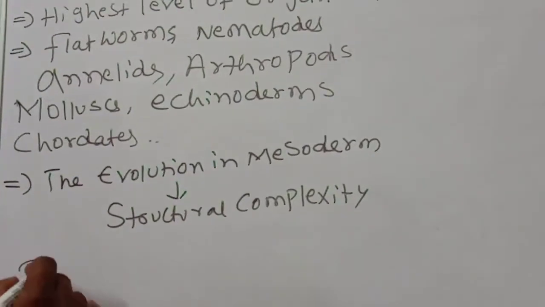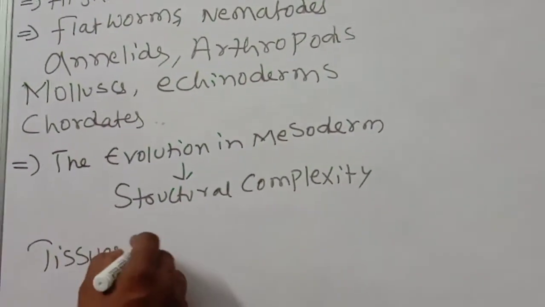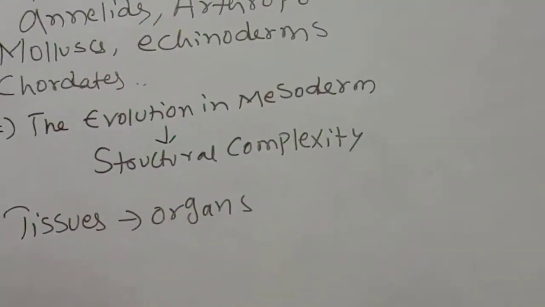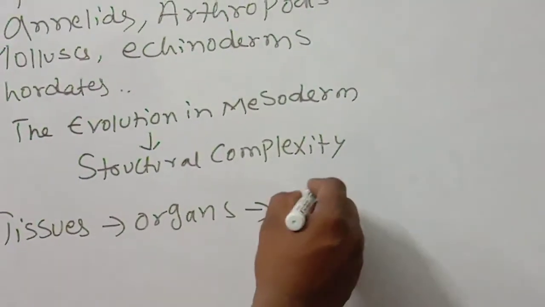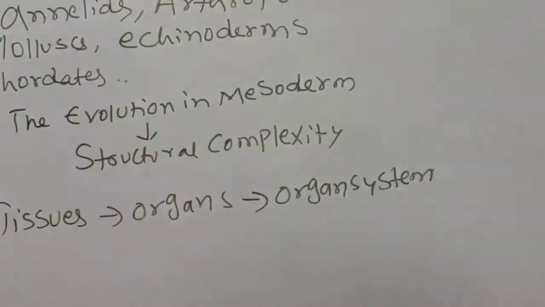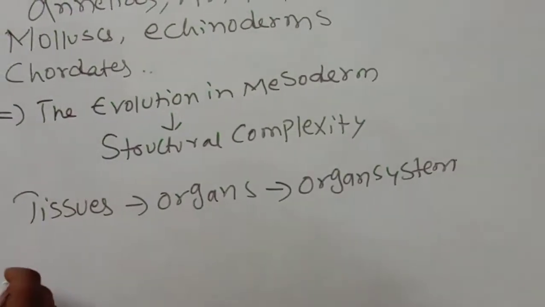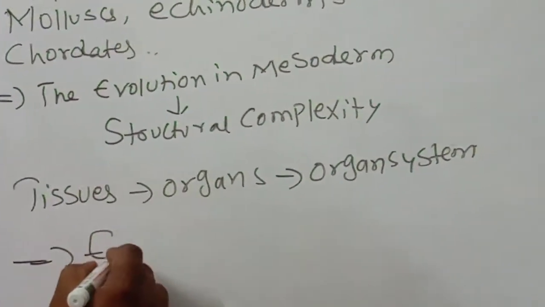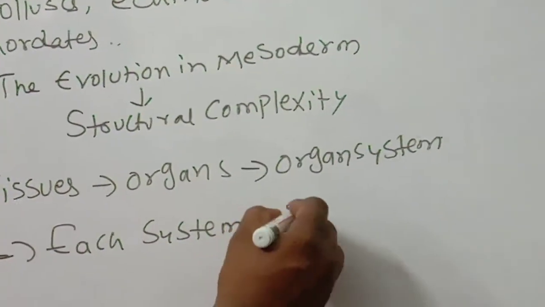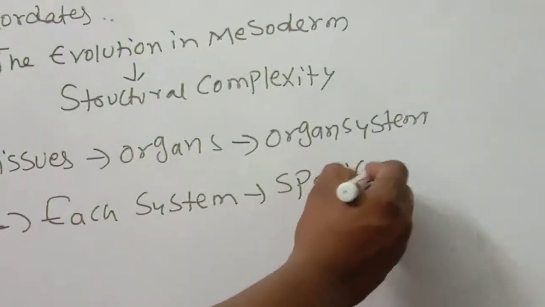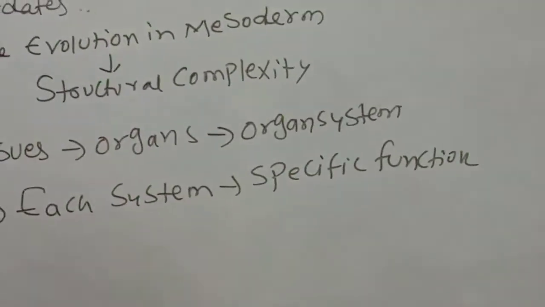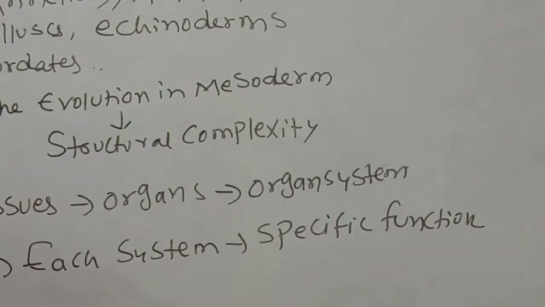So tissues form organs, then organs are grouped together and an organ system develops. Each organ system has a specific function. These points you should also remember. Each system has a specific function.